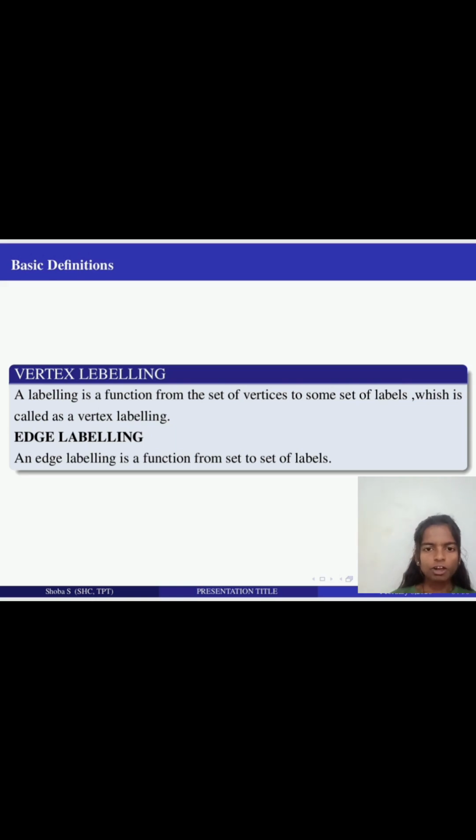Let's see the definition for vertex labeling. A labeling is a function from the set of vertices to some set of labels, which is called vertex labeling. Edge labeling: an edge labeling is a function from the set of edges to a set of labels.